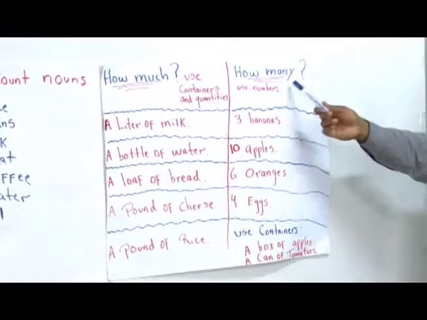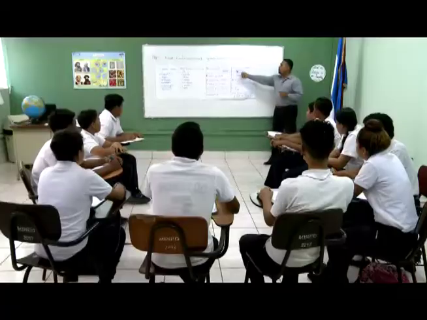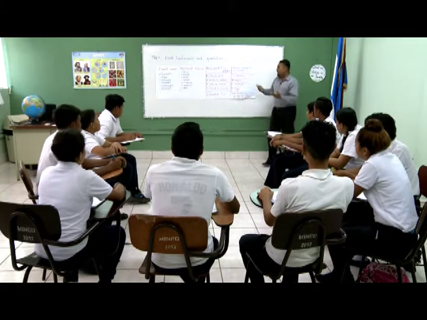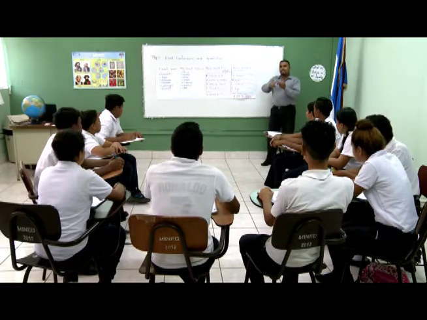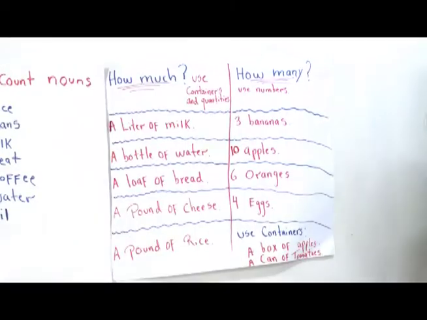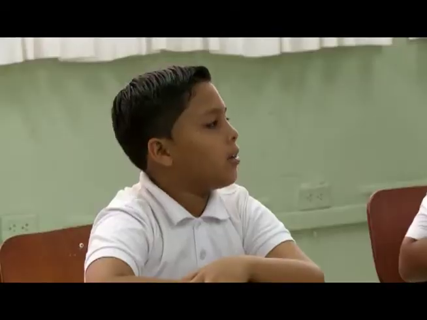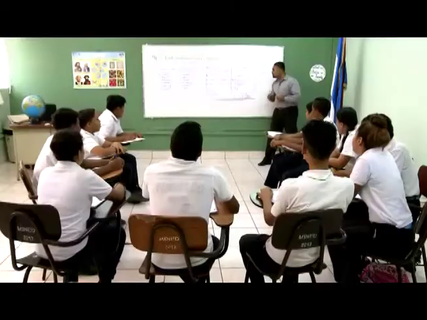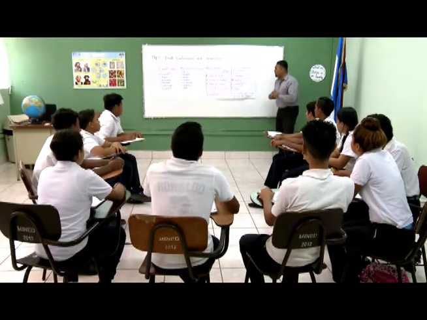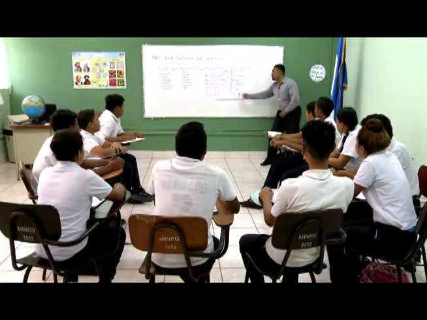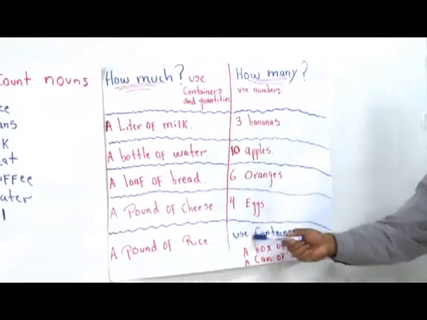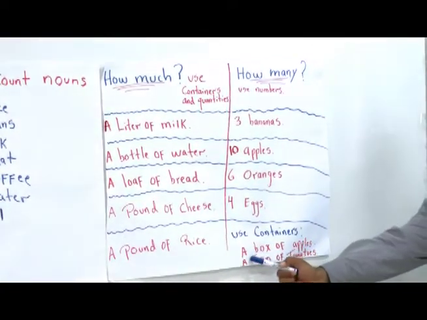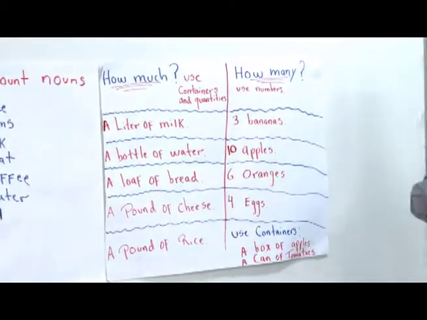Now, let's see the opposite. Remember, how many we use for numbers: one, two, three, etc. For example, we have banana. I can say one banana, two bananas, three bananas. Repeat after me. Three bananas. Ten apples. Six oranges. Four eggs. And listen, sometimes we use how many when we talk about containers, recipientes. For example, a box of apples, a box, like this.